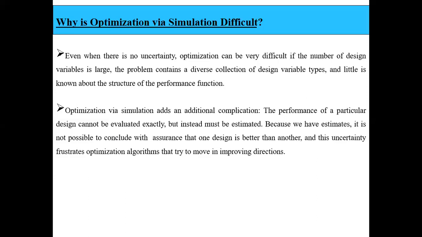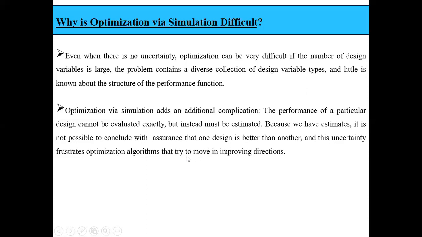So we are not saying that this particular system is very good or not. The performance cannot be evaluated exactly; instead, we are estimating here. We have some expectation, or estimation, is what we are doing. Because we have estimates, it is not possible to conclude with assurance that one design is better than another. And this uncertainty frustrates optimization algorithms that try to move in improving directions.